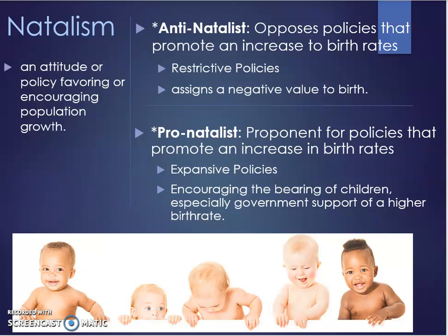But it makes sense in a place like China, where currently they have the world's largest population, that they do need some type of preventative measure because they're breaching their carrying capacity limits. So the opposite of them would be a pro-natalist policy. These people or states would be proponents for policies that promote an increase in birth rates. So they want more babies. They definitely want more babies.